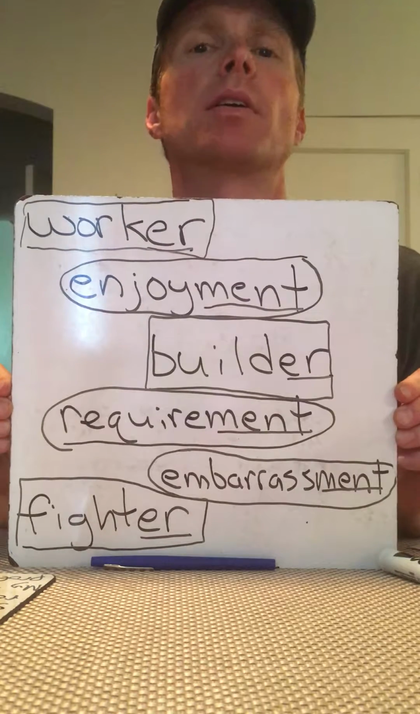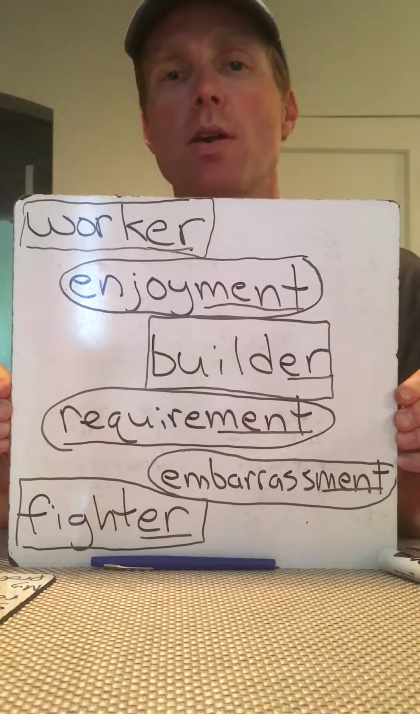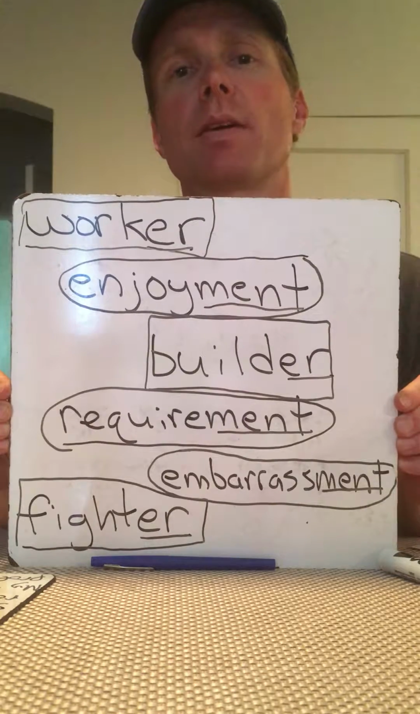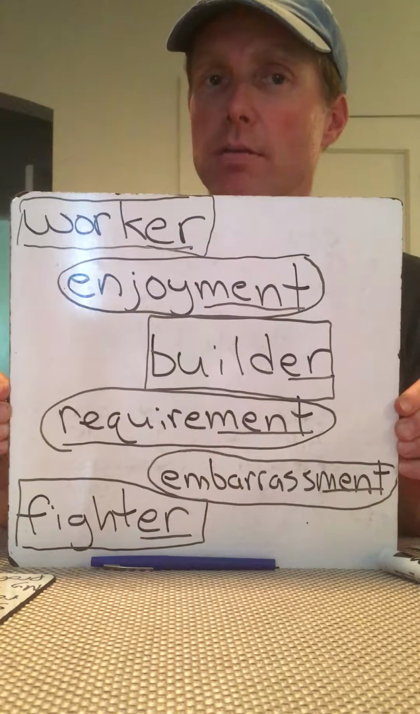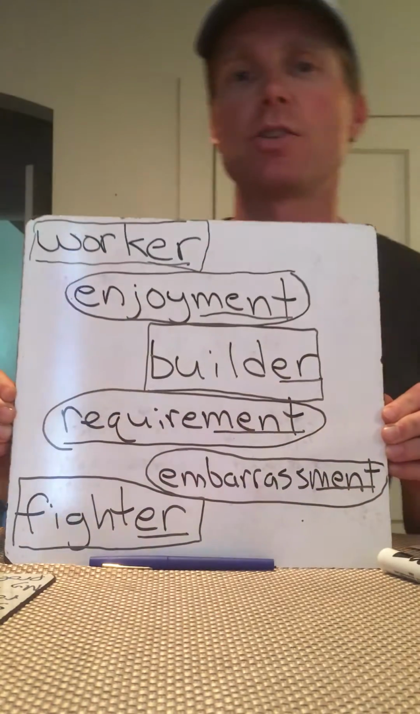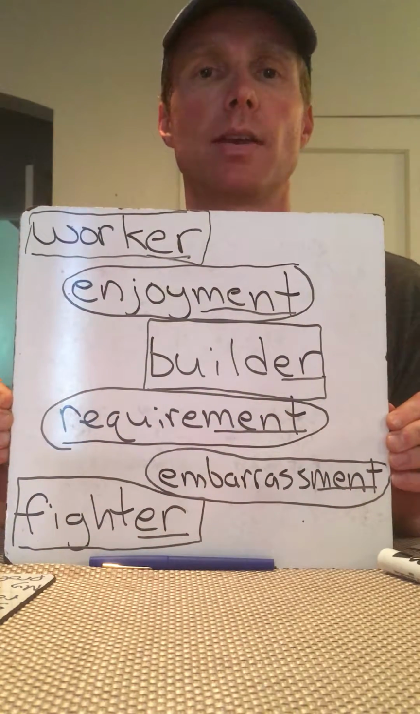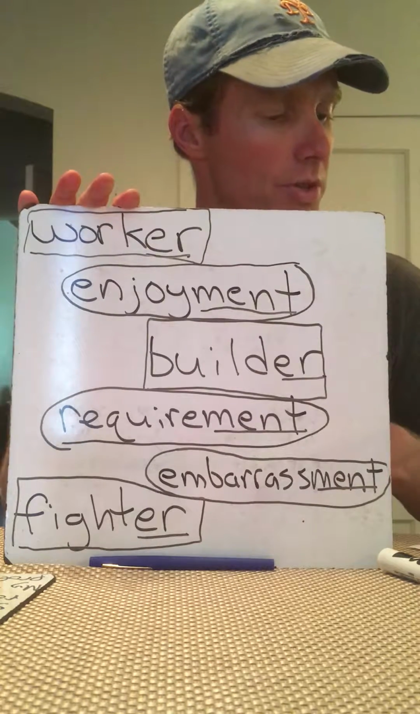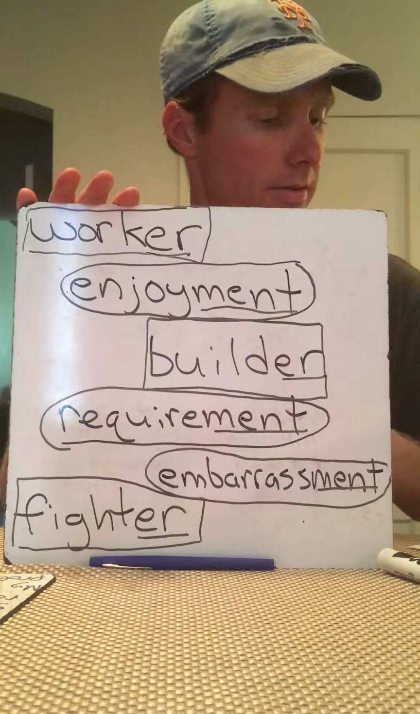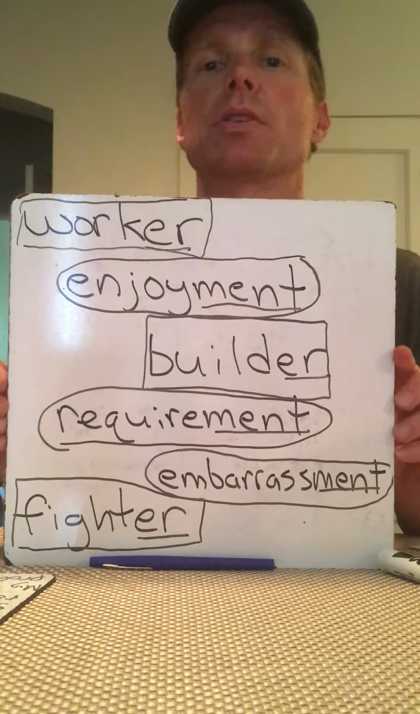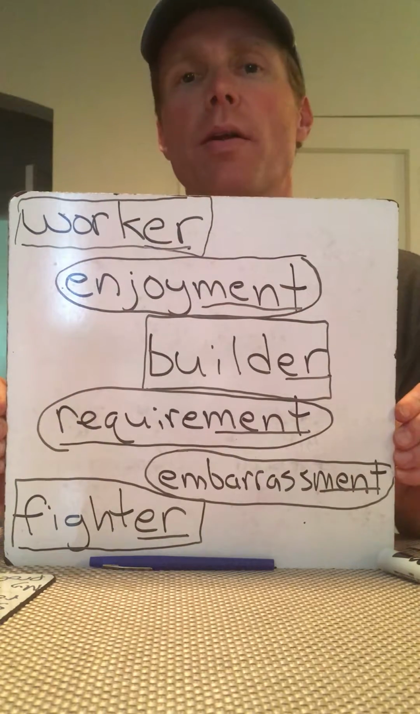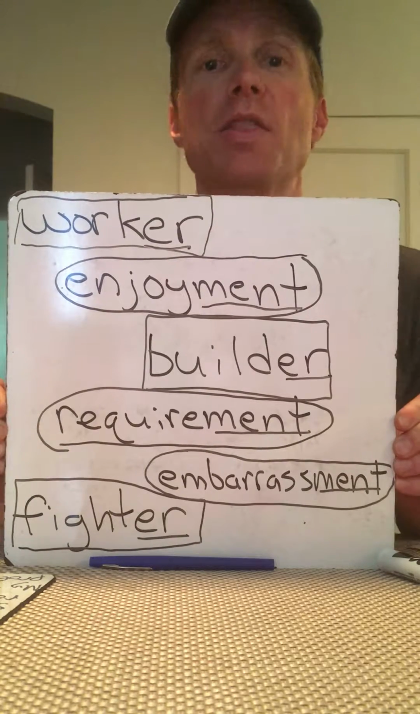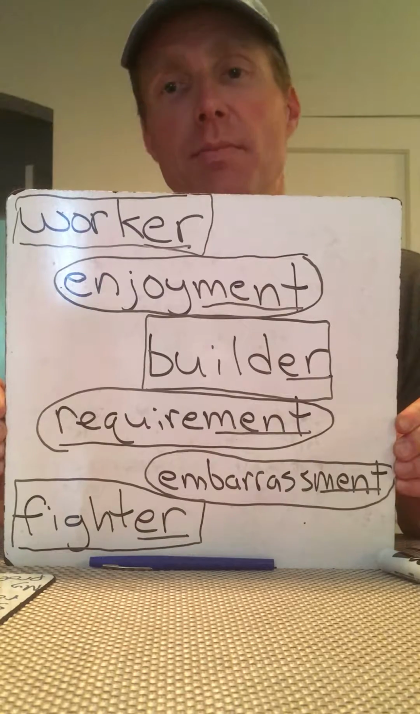If I require something, it becomes a requirement. If I'm embarrassed about something, it becomes an embarrassment, right? If I enjoy something, it becomes an enjoyment. The suffix ment shows the result of doing something. The result of requiring something is a requirement. The result of enjoying something becomes an enjoyment. The result of being embarrassed becomes an embarrassment.